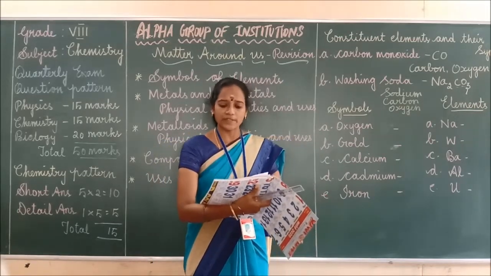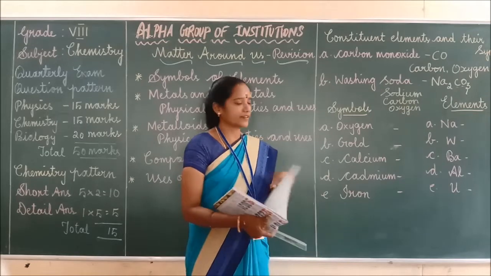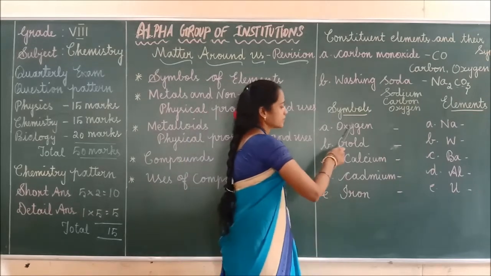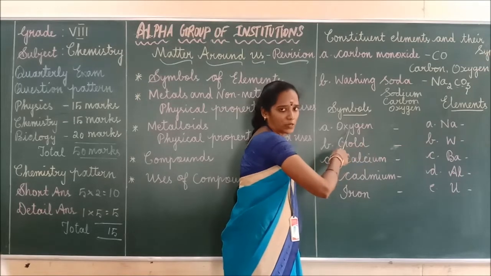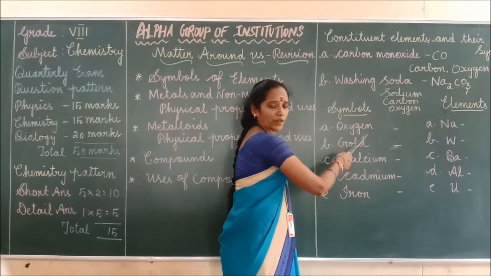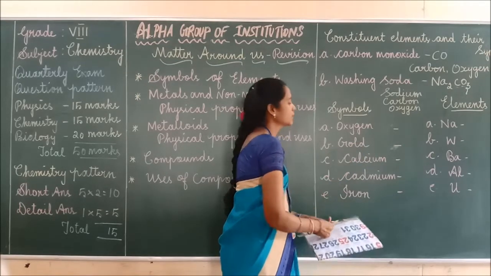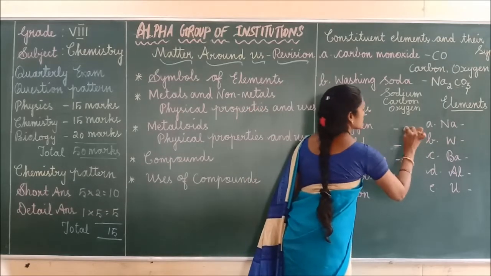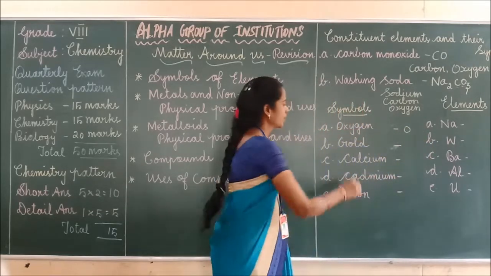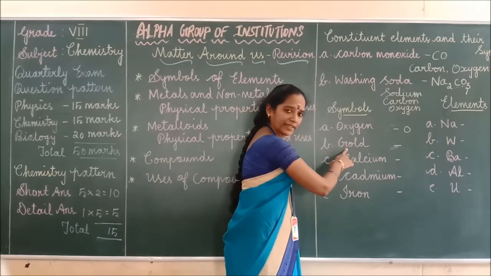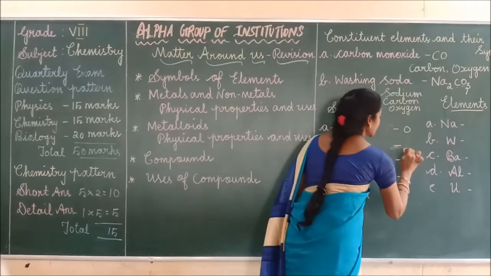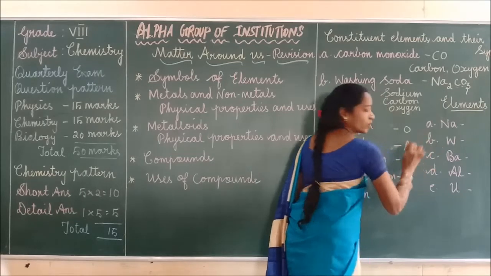Write the symbols for the following elements. Okay. Here the element name is given. We have to write the symbol. Okay. Oxygen is given. What is the symbol of oxygen? The symbol of oxygen is O. Okay. Next one, gold. Gold element is given. We have to write the symbol. The symbol is Au. Okay.